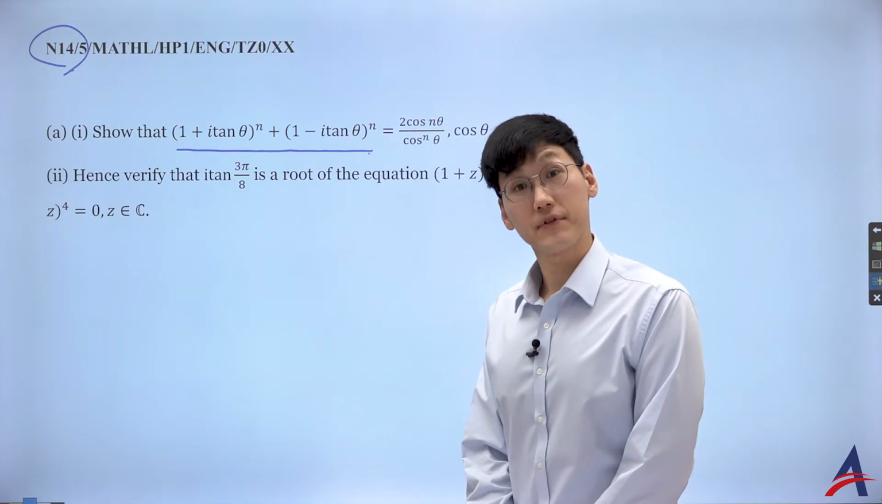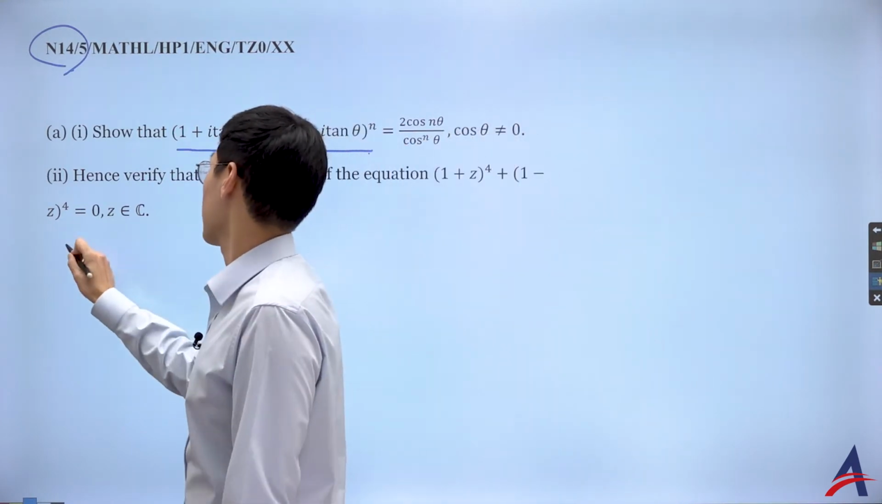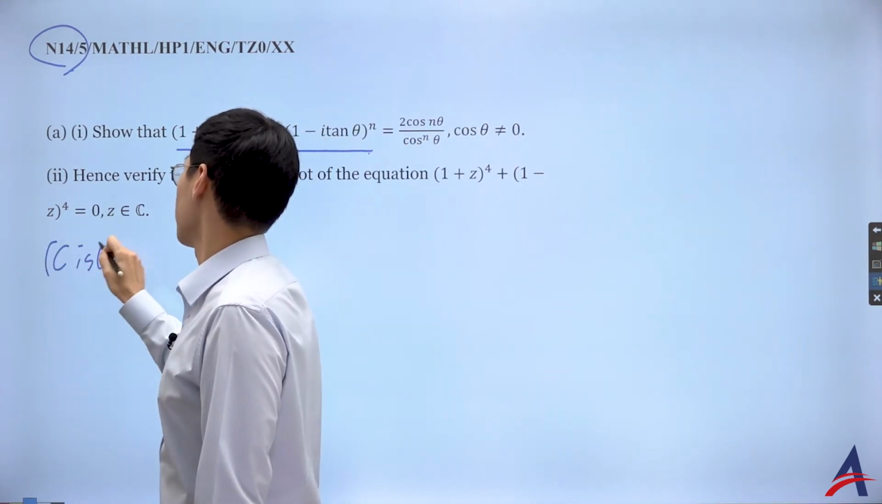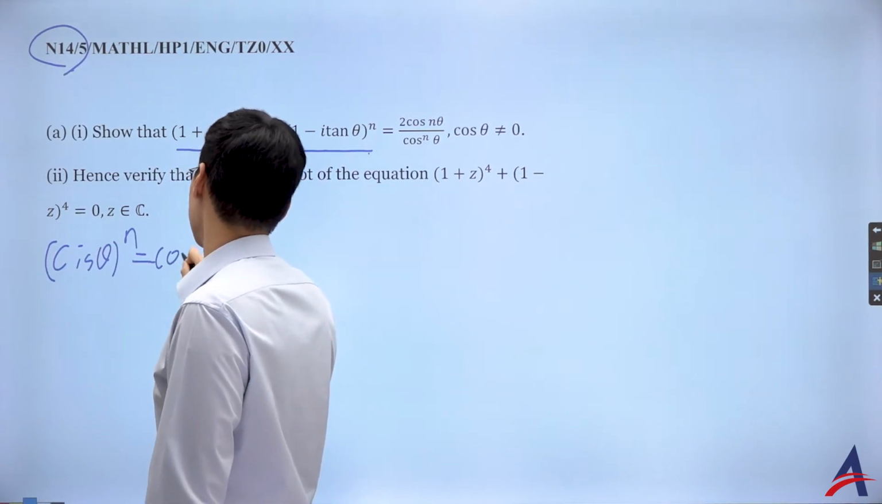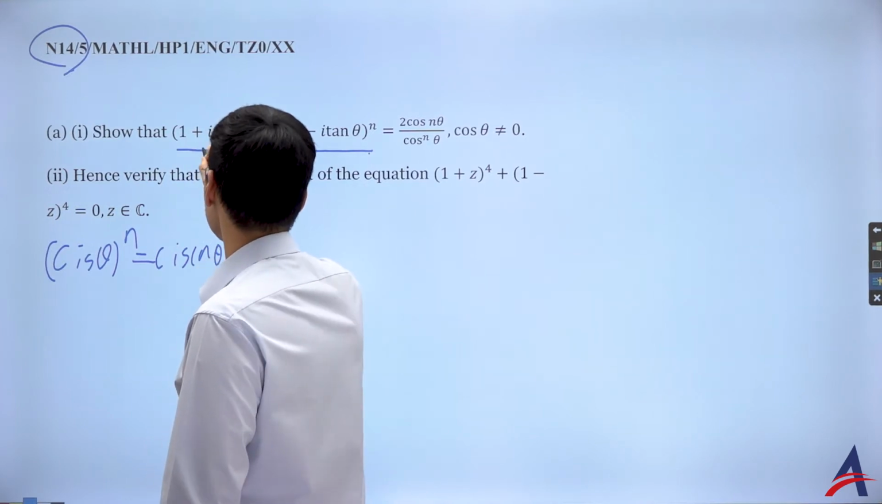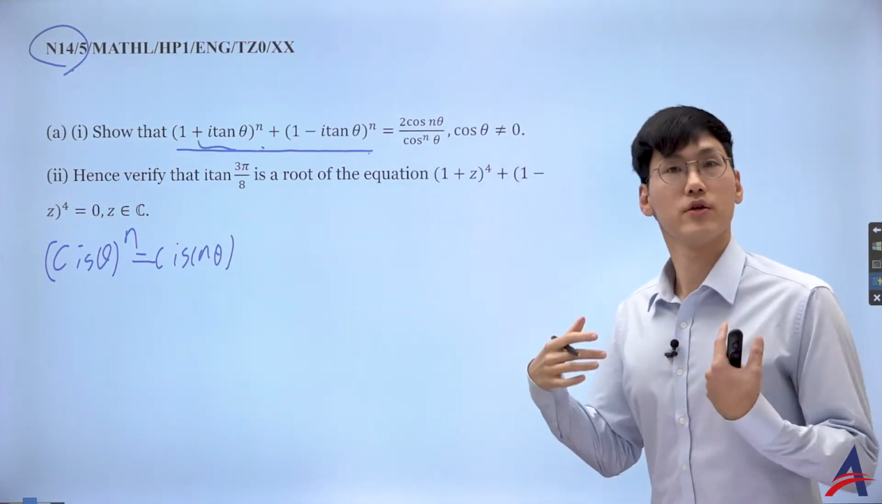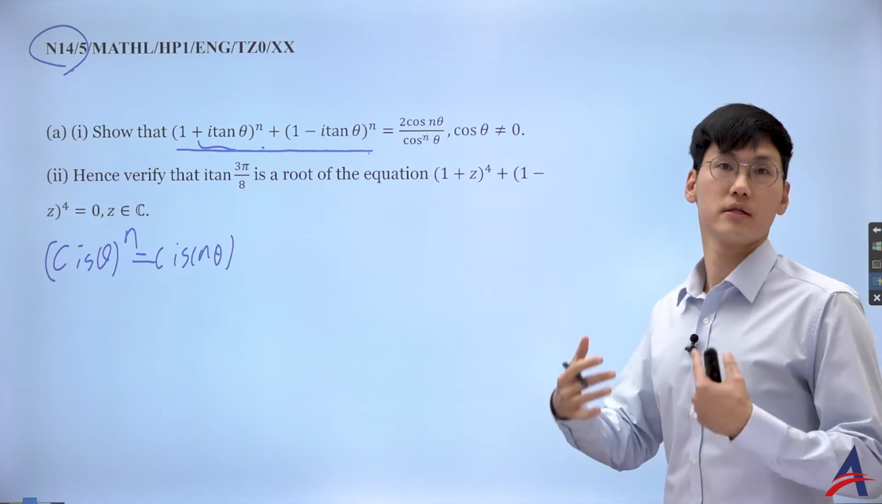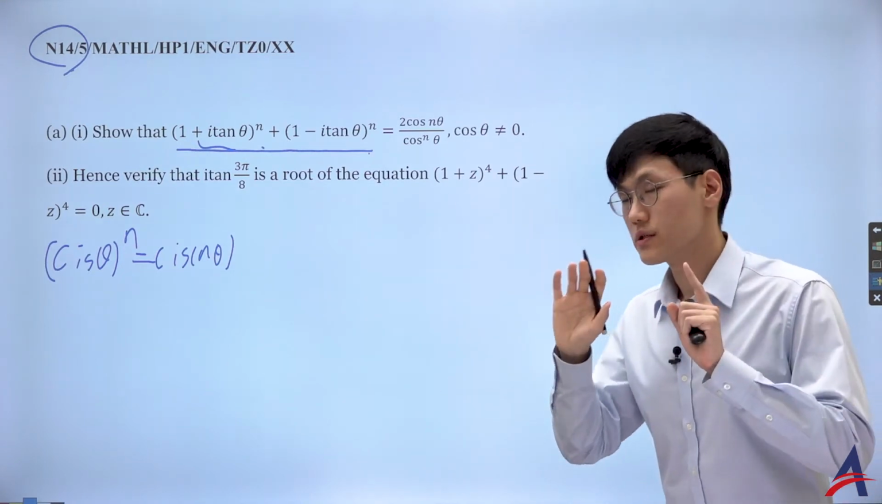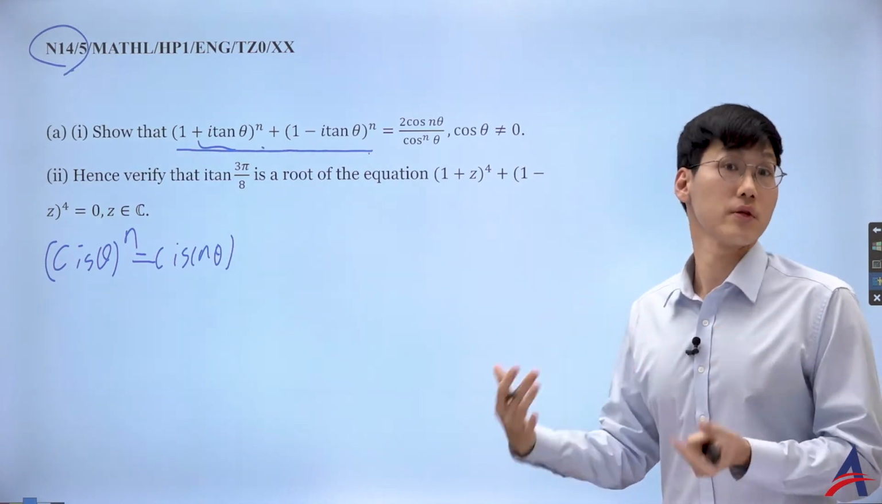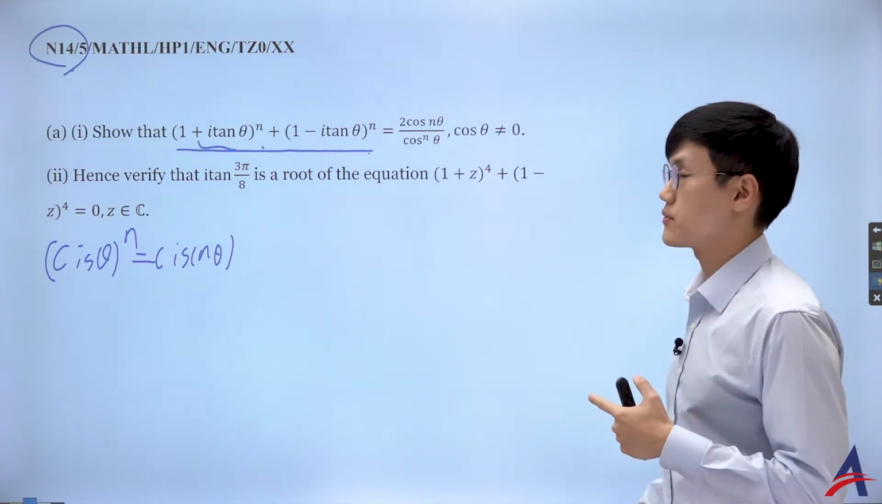But here's the problem: for the DMT, we know we have to have the cis form, so we need cis theta to the power of n, and then it's cis n theta. Unfortunately, I don't have the cis here. I have only the tangent. So my deductive reasoning is that I must make it into a form in terms of sine and cosine so that I can associate. I cannot use the DMT right away.